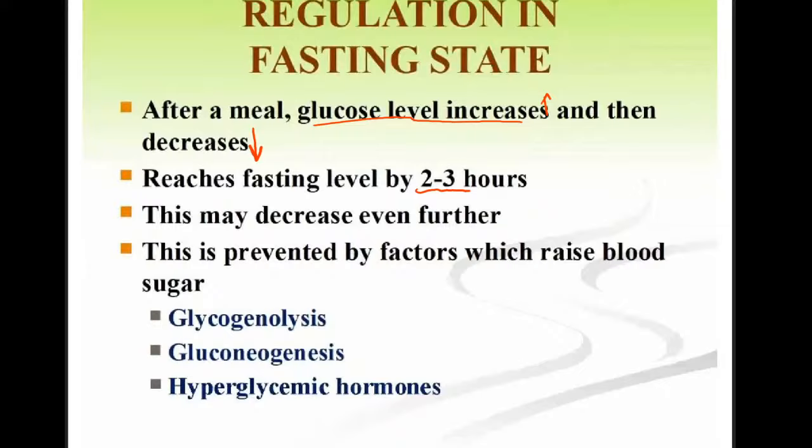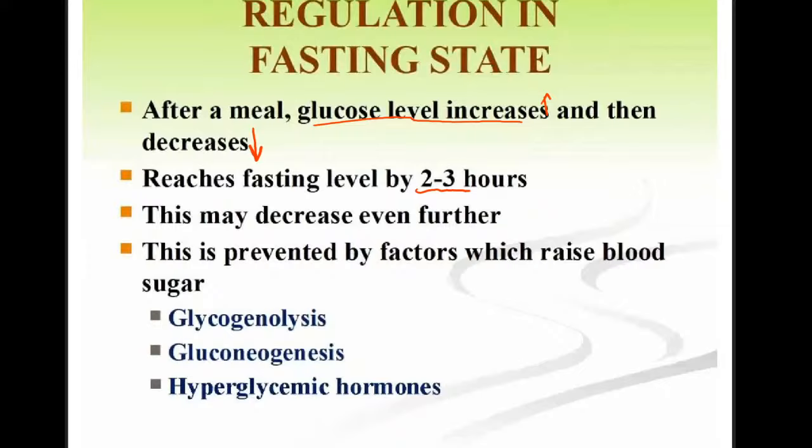Glucose is produced from a non-carbohydrate source, and in that way also the glucose level will increase in our blood. Third way is hyperglycemic hormones. We have discussed the hyperglycemic hormones: glucagon, cortisol, thyroxine, etc. These are the ways by which we can increase the blood glucose level.